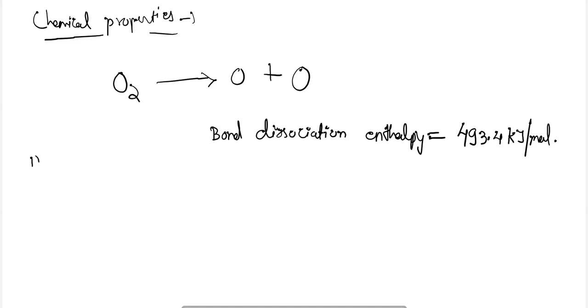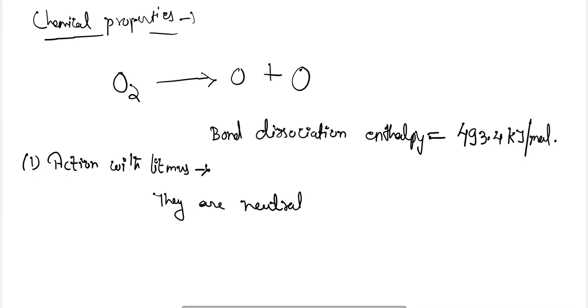Action with litmus. How will it act with litmus? Like dihydrogen, it is also neutral.